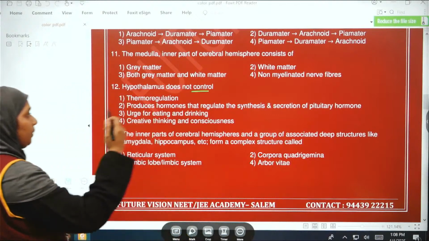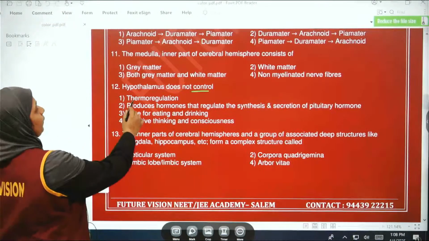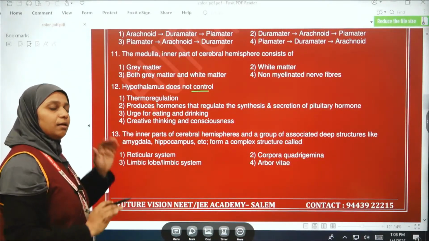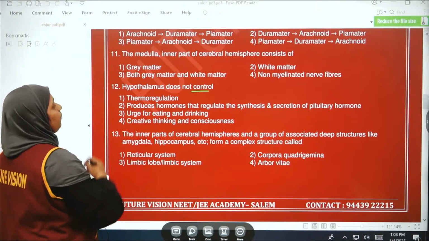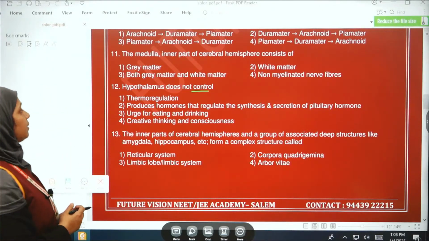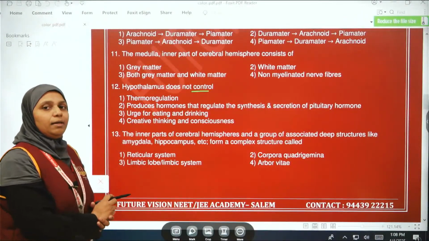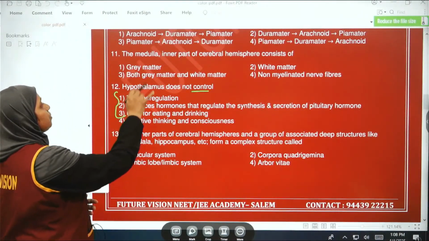So from this, let us check whether what we just said is in the options. Thermoregulation is there. So thermoregulation is a function of the hypothalamus. Okay, then the second one, producing hormones. Yes, obviously. Then the urge for eating and drinking. Yes. So these three are the functions of the hypothalamus.